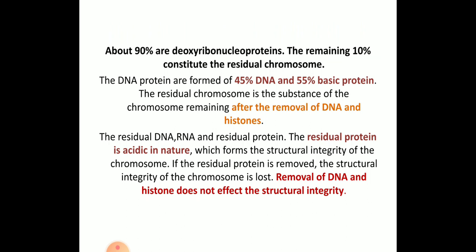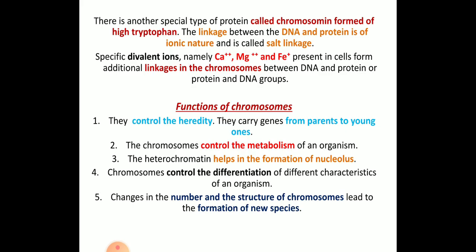The residual protein is acidic in nature, and due to that, removal of DNA and histones does not affect the structural integrity. They do not cause any change in the shape of the chromosome. That is what they are explaining. If the protein content is altered, it does not greatly harm the structure of the chromosome, but internal genetic variations will be formed.